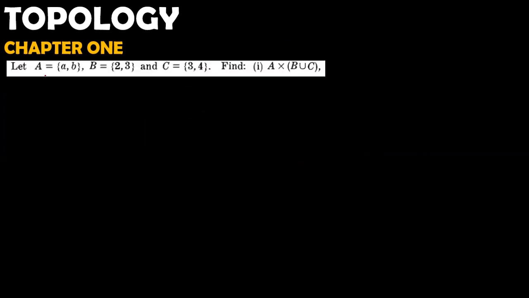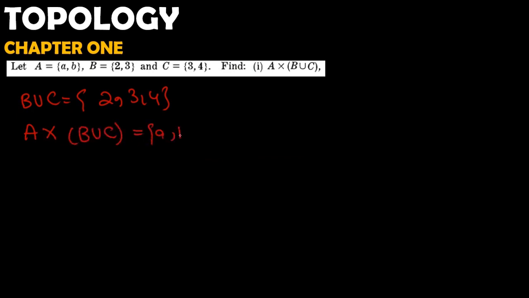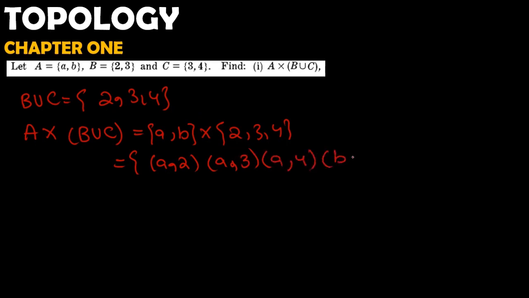Our next example is that A is equal to this, B is equal to this, C is equal to this. We have to find A product (B union C). Very easy. Firstly, we find B union C. We have all the elements in B and C, so we have 2, 3, and 4. So take the cross of A and B union C. We have a, b from set A, and we have 2, 3, and 4. Now we take the Cartesian product of the two sets, and (a, 2), (a, 3), (a, 4), (b, 2), (b, 3), and (b, 4) is our answer.